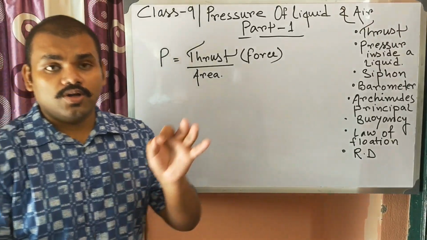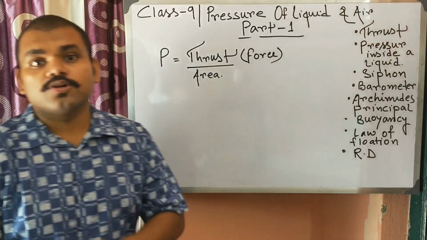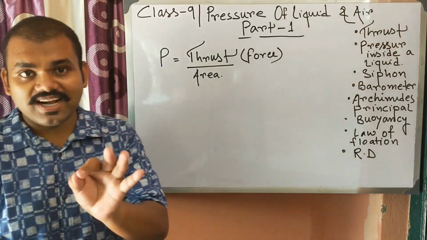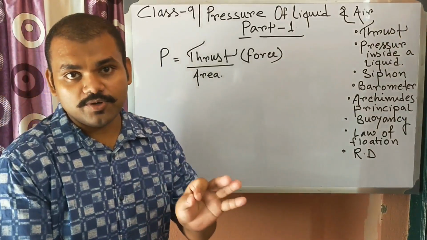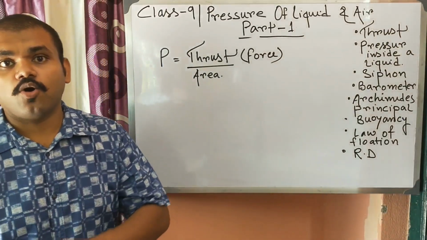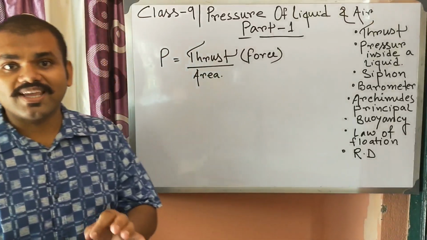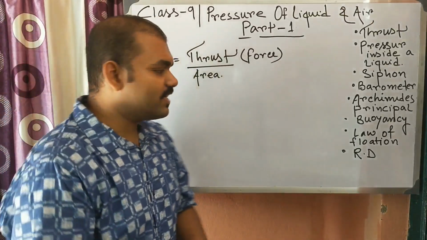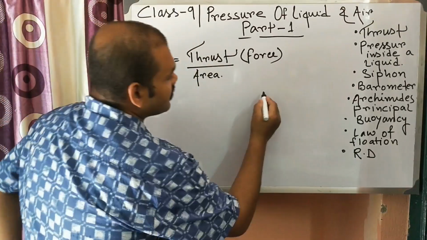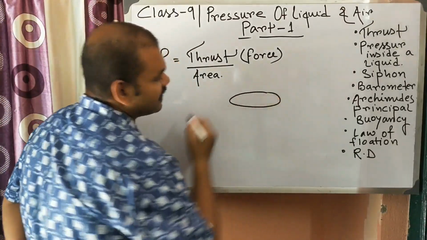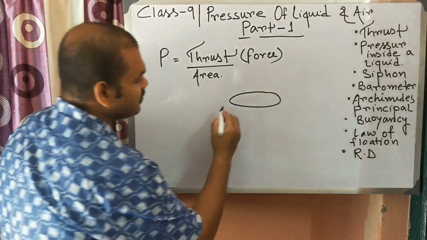So to know about the pressure exerted inside a particular liquid, or on which factor the pressure depends, we need to calculate it. So how to calculate it? Let us consider a vessel, a beaker. So this is a beaker.